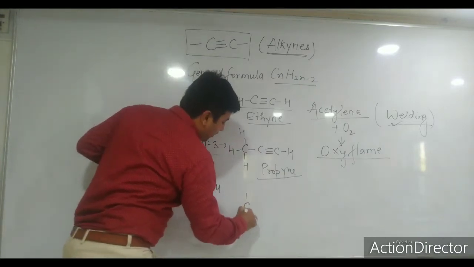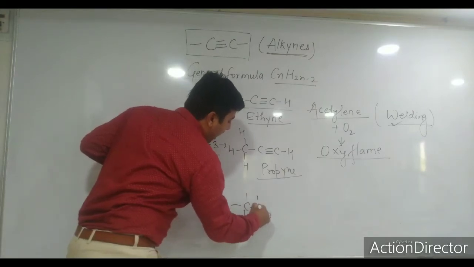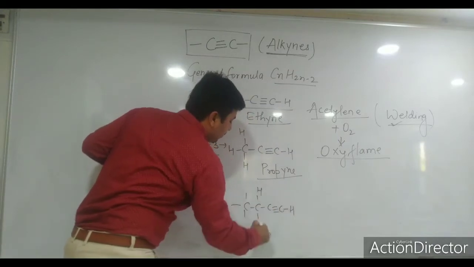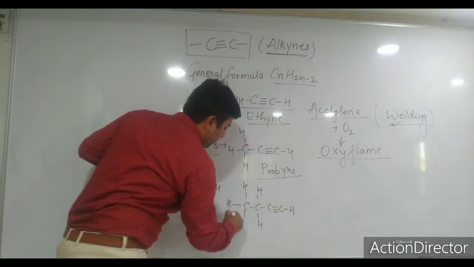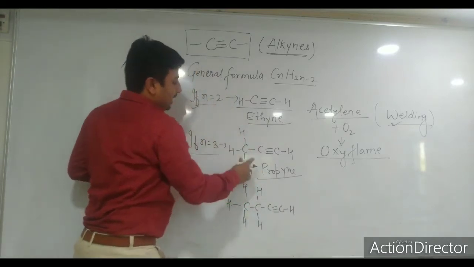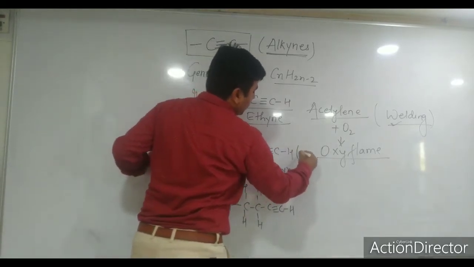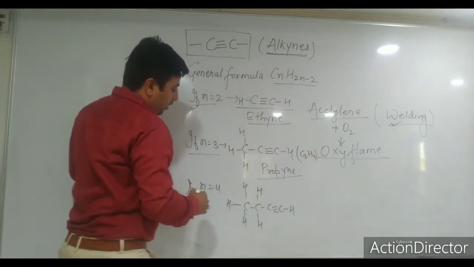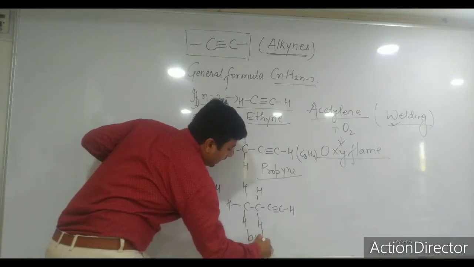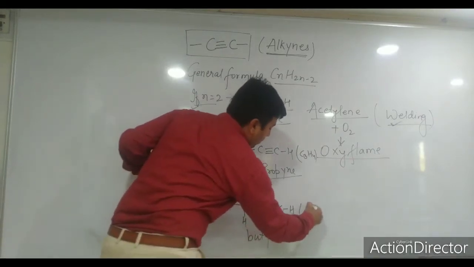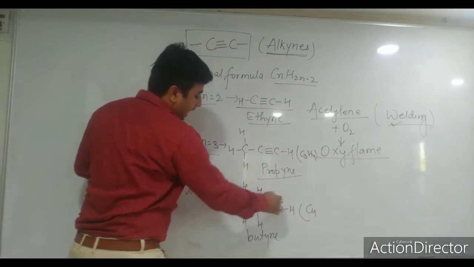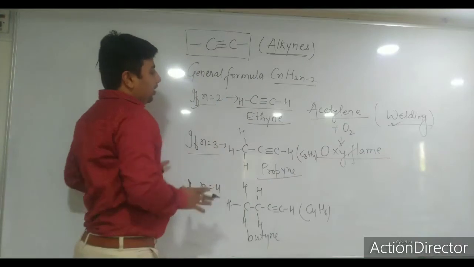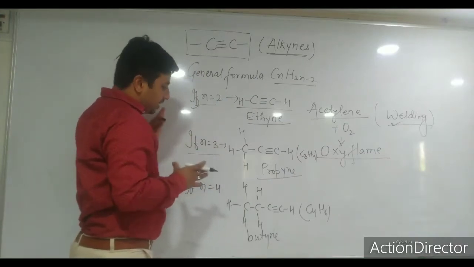Only one carbon-carbon pair will have a triple bond. Remember this, dear students. So the formula will be CnH2n minus 2. So here you can see C3H4. The molecular formula of propyne is C3H4. The molecular formula of butyne will be C4H6, by CnH2n minus 2. So these are the general alkyne names.